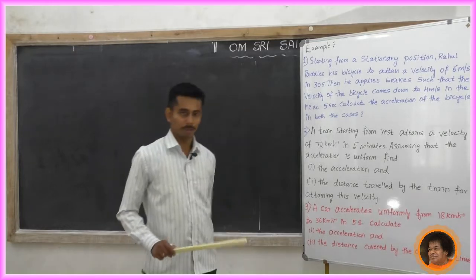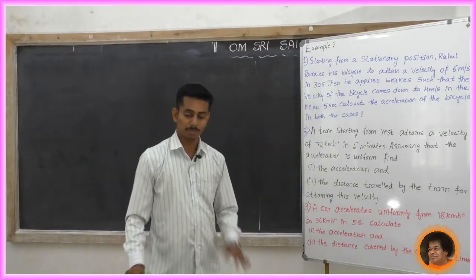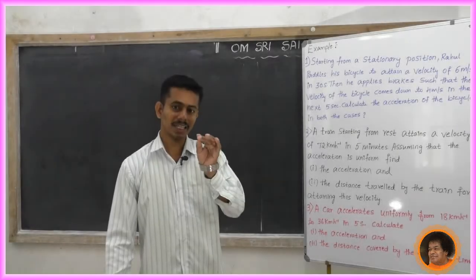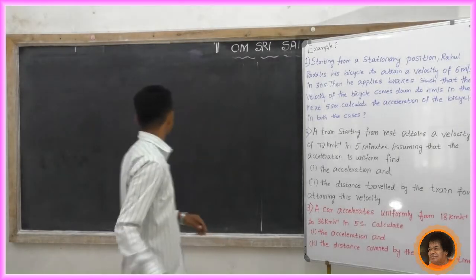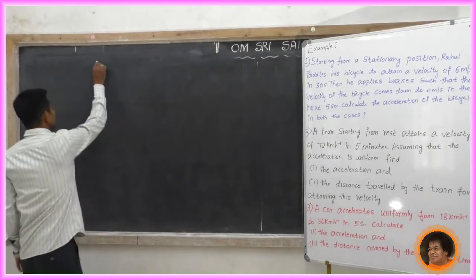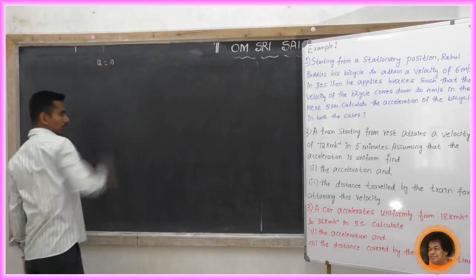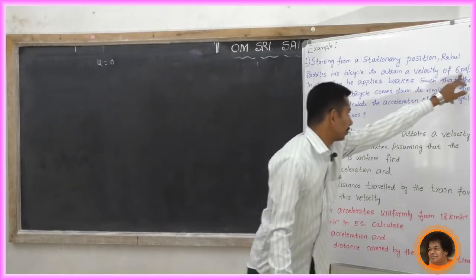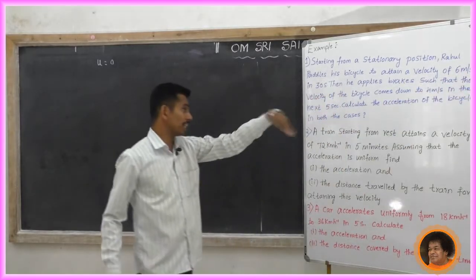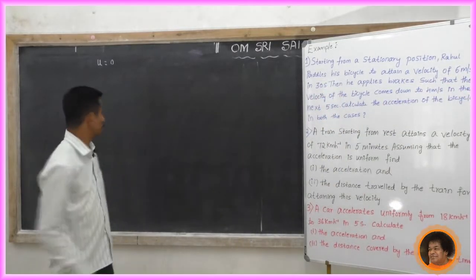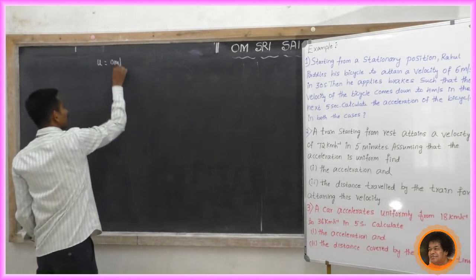What is given in the problem? Starting from a stationary position, it means the bicycle is at rest. So what is u? The initial velocity of the bicycle is 0. It is given in meters per second. Then it attains a velocity of 6 meters per second. So u is 0 meters per second.